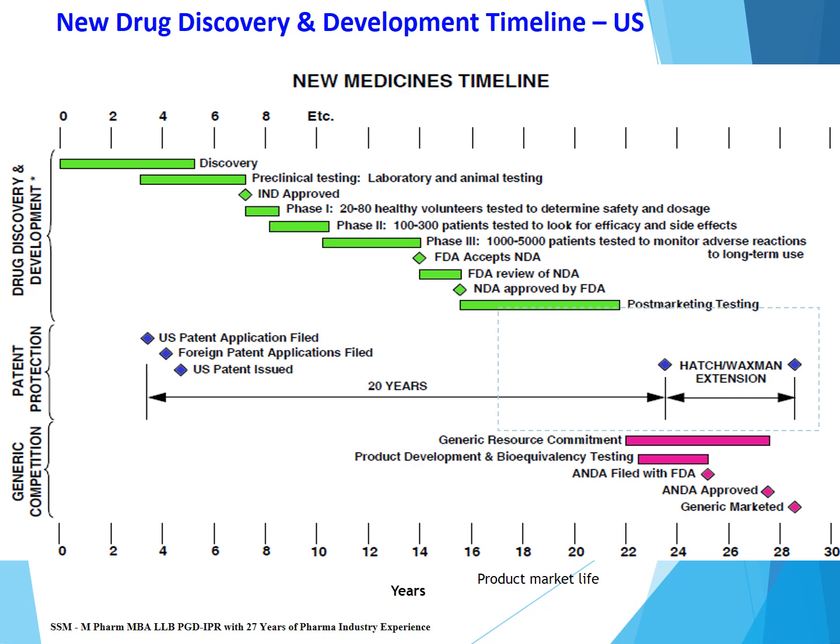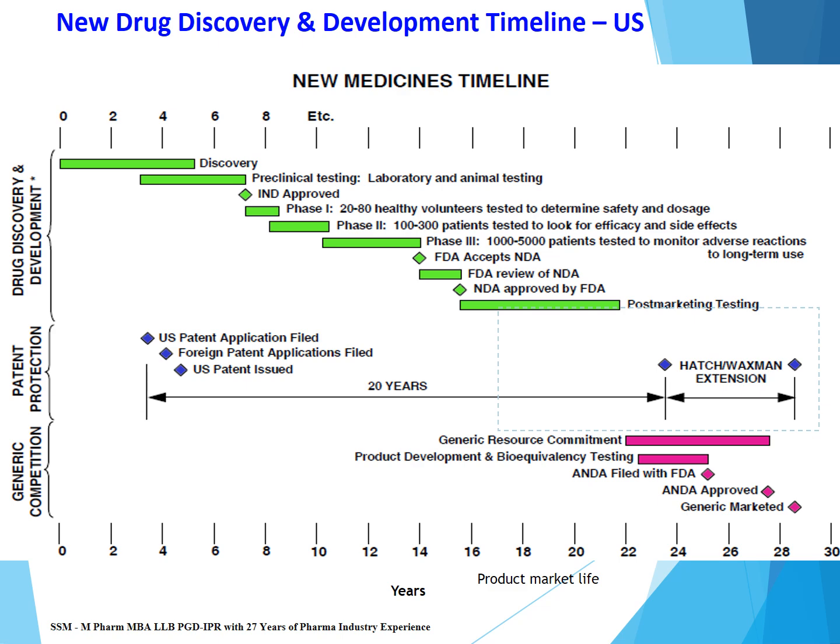After completing phase 3 studies, the company will submit an NDA, new drug application, to the regulatory agency. The regulatory agency will review the application and, if it is approvable, will approve the drug for marketing. The regulatory agency will usually ask for a post-marketing phase 4 study to monitor the long-term safety of the drug in a large population. Along with the drug discovery and development timeline, patent protection will simultaneously start.